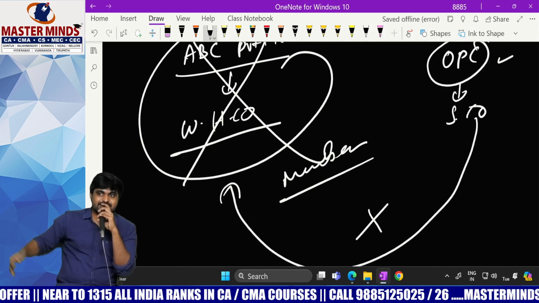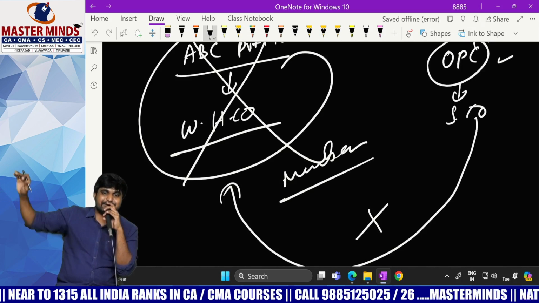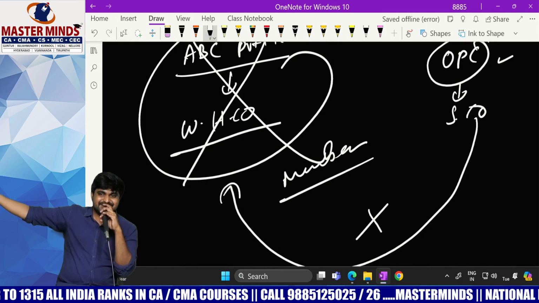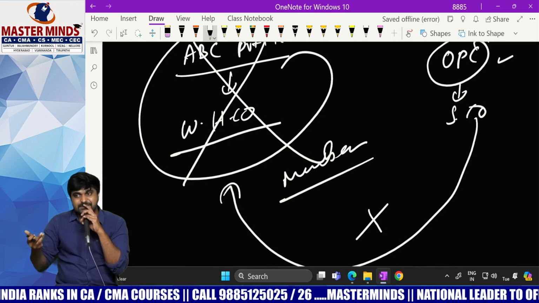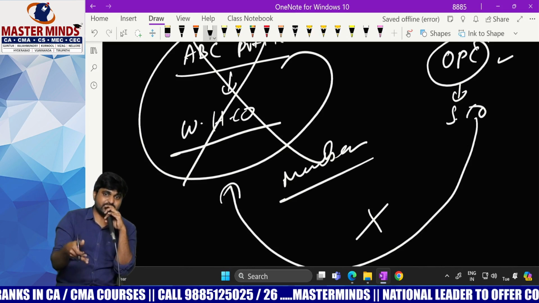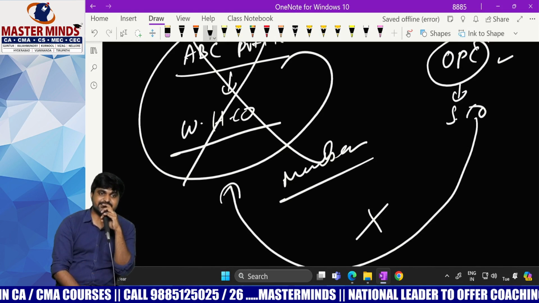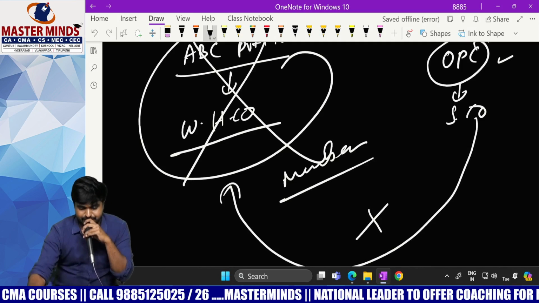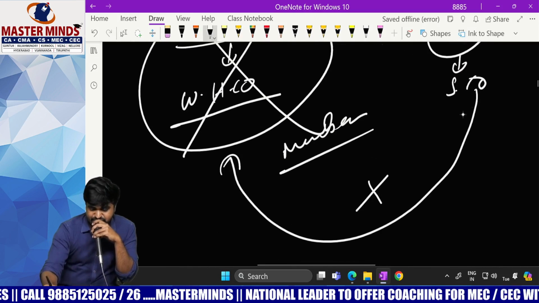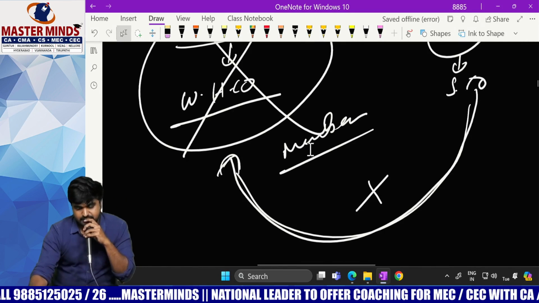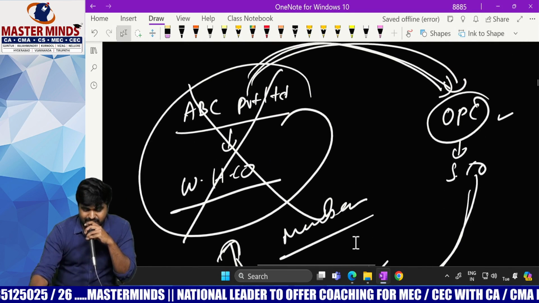So in simple words, the holding-subsidiary concept is not applicable in case of OPC, because no one is eligible to invest in OPC and OPC is also not eligible to invest in any other body corporates. So a company cannot invest in OPC and OPC cannot invest in other companies. Then what can an OPC do?